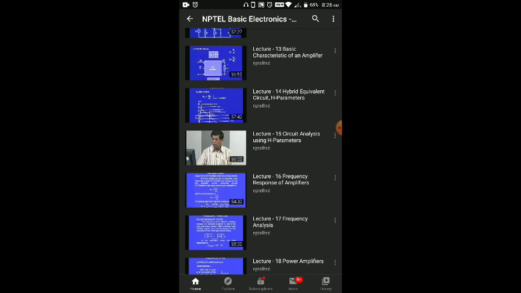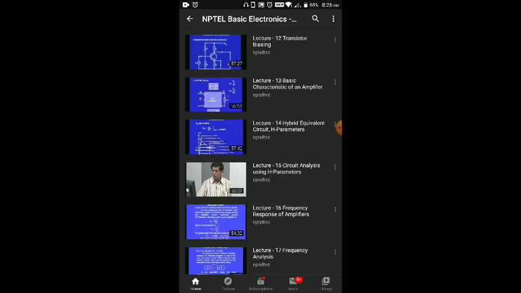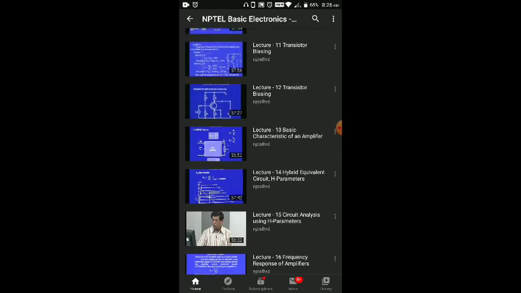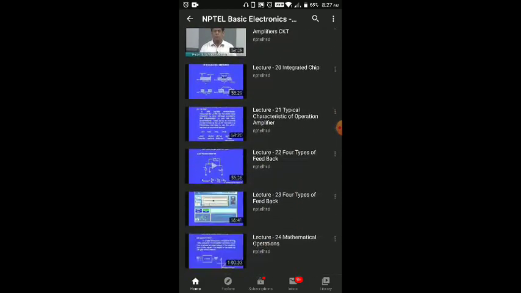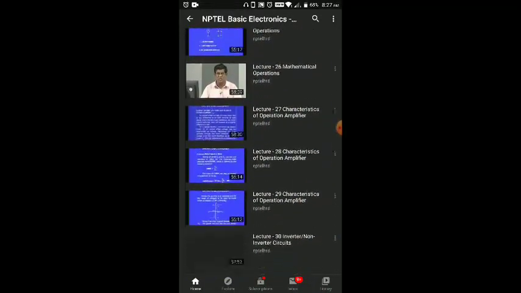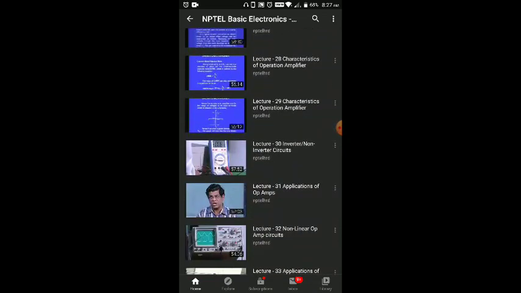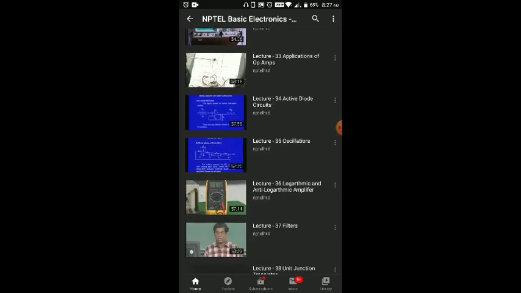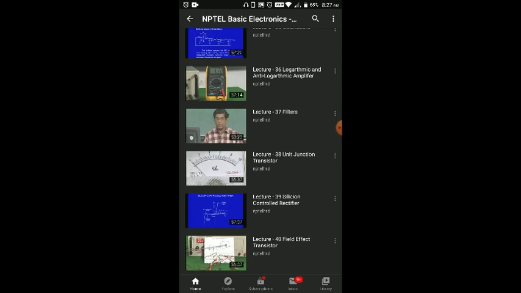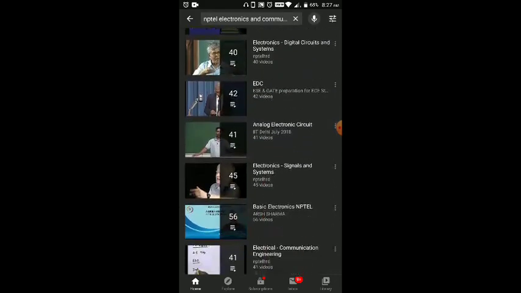S parameters, amplifiers, basic amplifier circuit, BJT, and so on. There are numbers of them, and practical inverter and non-inverter circuits. See this, non-linear op amp, multimeter, ammeter, FET characteristics. Every type of experiment they have done.